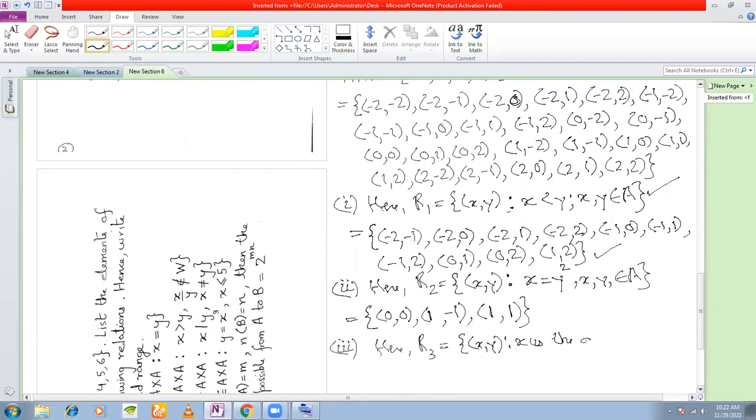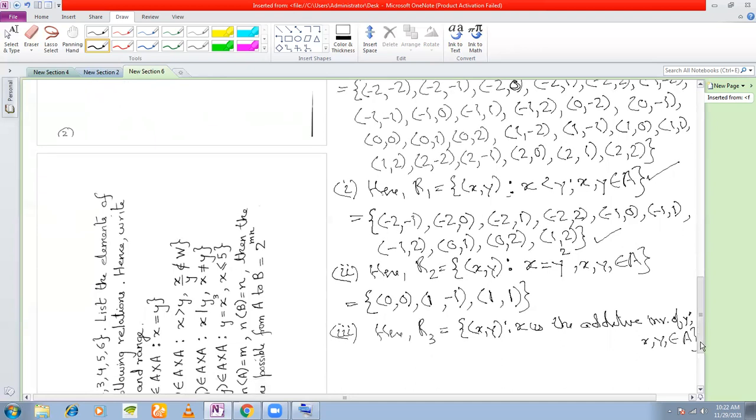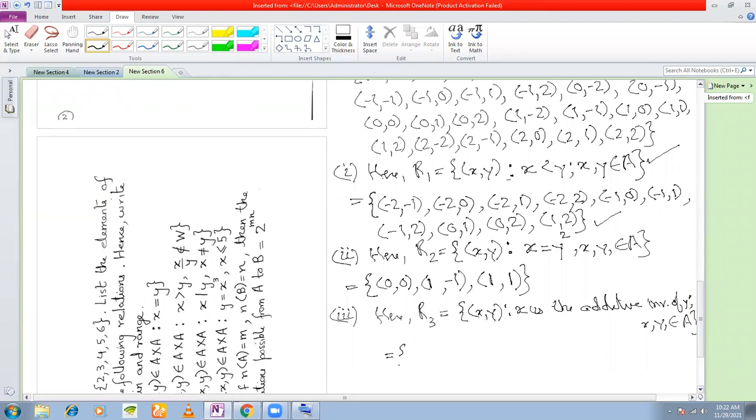X is the additive inverse of y, where x, y belong to A. Now, what do you mean by additive inverse? Additive inverse of two real numbers means two real numbers such that their sum is equal to 0. Right? That is what additive inverse means.